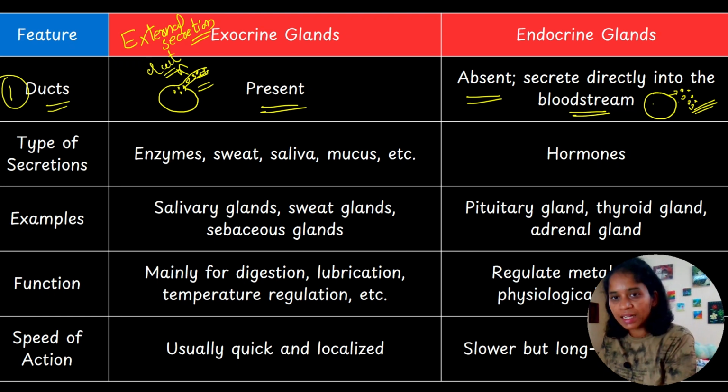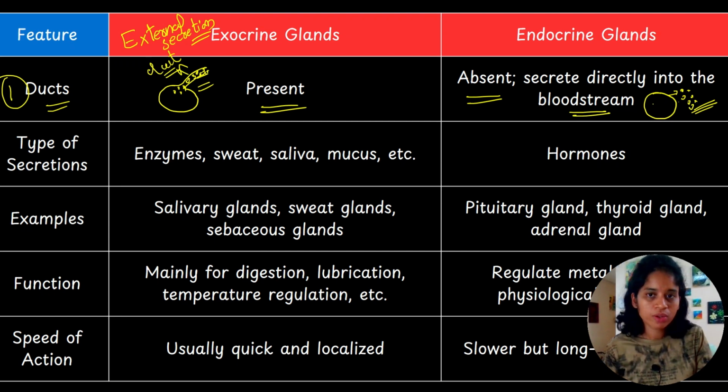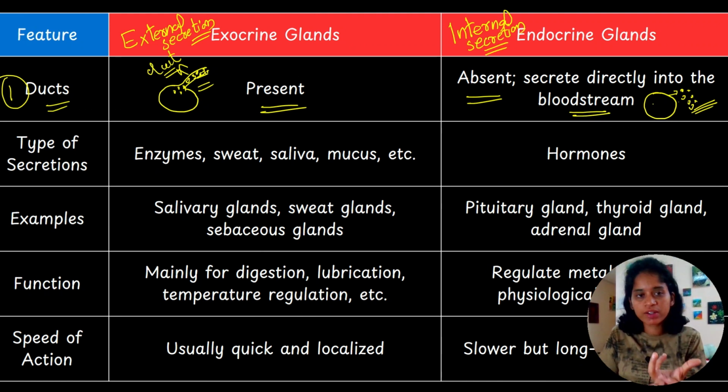Then endocrine glands are also known as glands for internal secretion, which means their secretions will be inside the body, always. They will not come outside. Let us think about hormones.